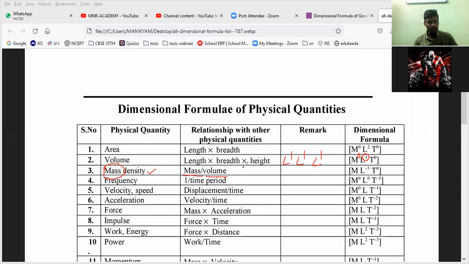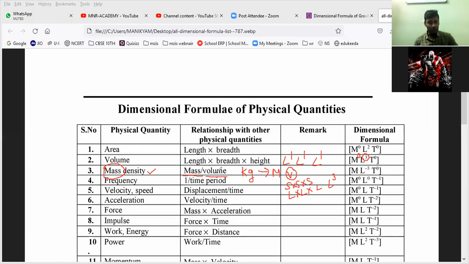Now you can see, mass means what? Kilogram. Kilogram represents capital M. Now volume means what? Side into side into side, yes or no? S cube. Length into length into length, so length into breadth into height. So what will come? L power 3 will come. Yes or no?